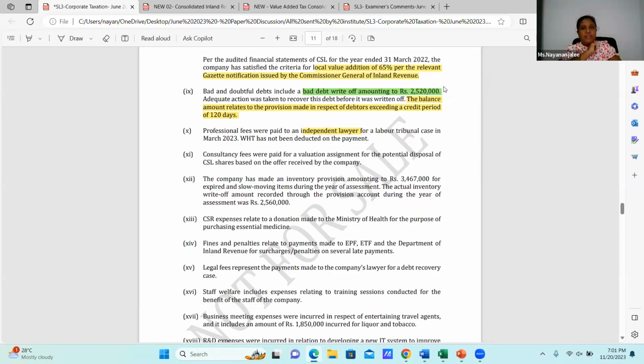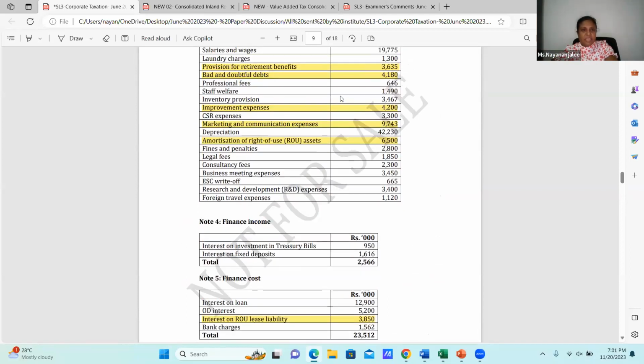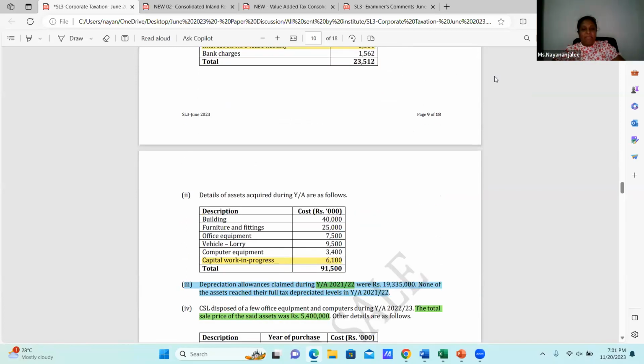Now we need to look at what has happened, which is the labor tribunal case in March 2023. In March 2023, is the withholding tax applicable or not? It is applicable. Then if it is applicable, this company CSL has to deduct withholding tax when making the payment. We will look at what the payment is. Is the professional fee more than 100,000 or not? The professional fee is 646, yes, it's more than 100,000 in the month of March, which is a calendar month.